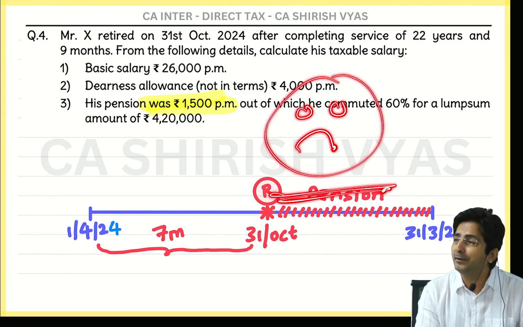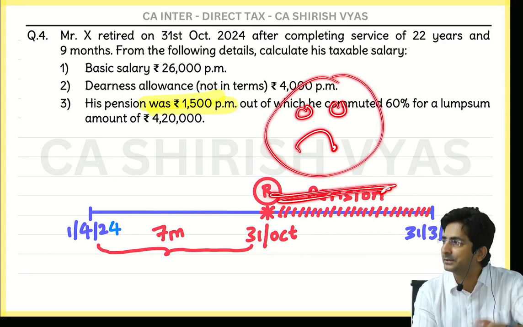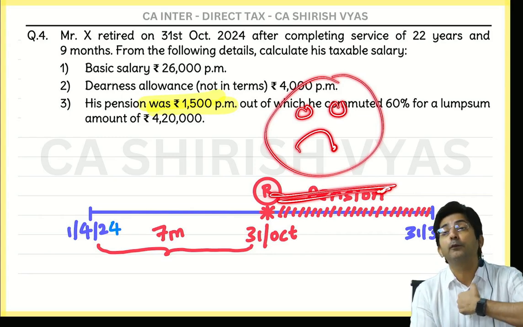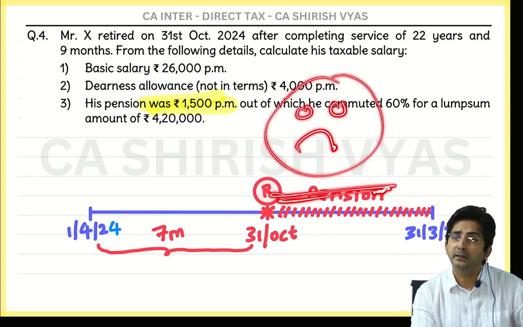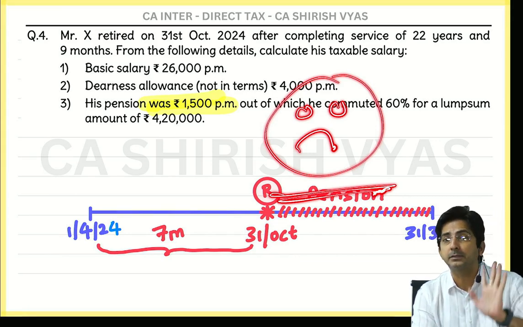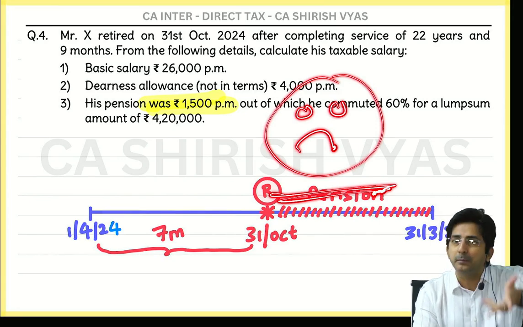So the government will make him happy. Okay, you are sad. We will give you 50% exemption. You are sad because your boss didn't give gratuity, so you will get 50% exemption. For other people, we give 33 only. But because you are sad, we will give you 50% exemption. More exemption is good, na? This way also you can remember.